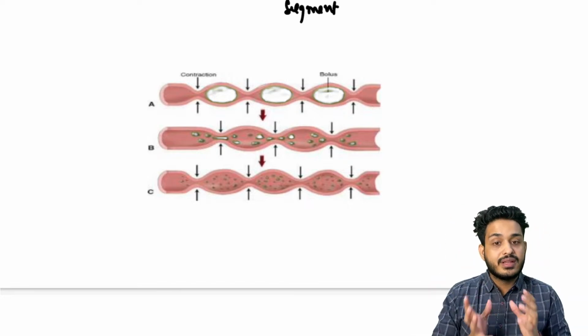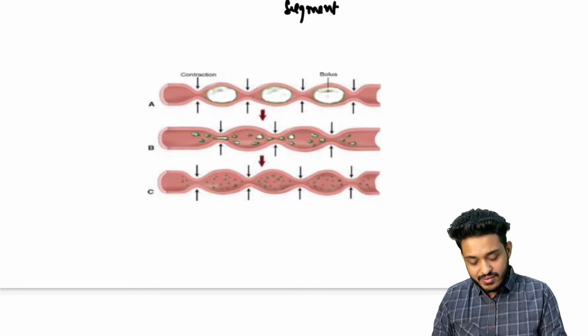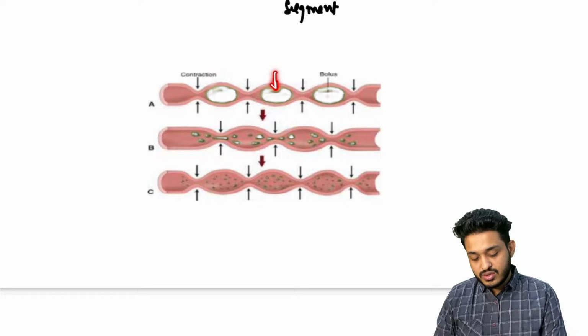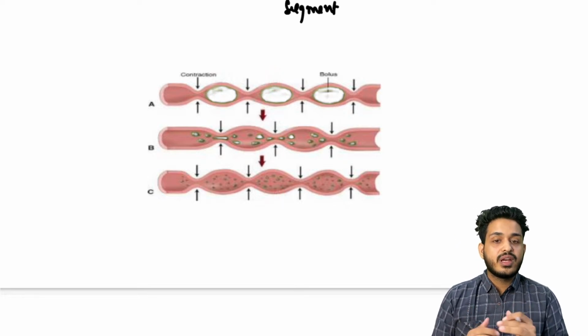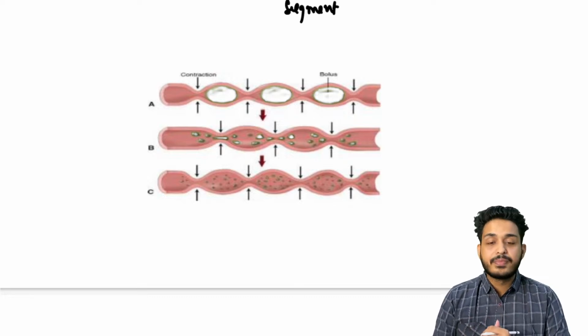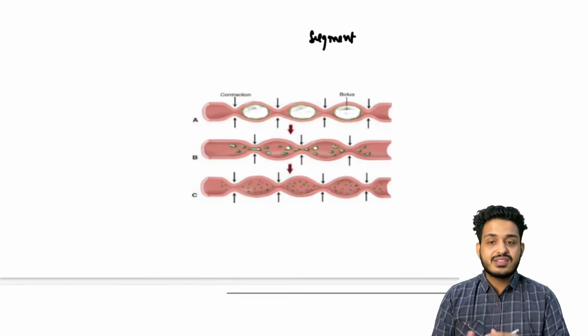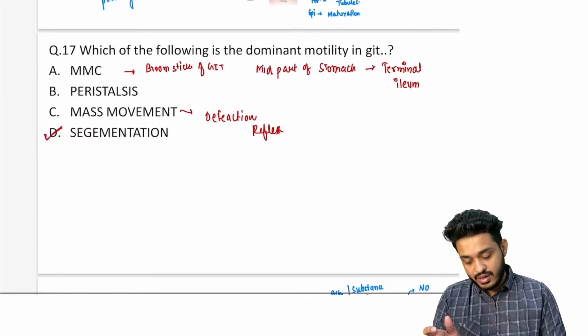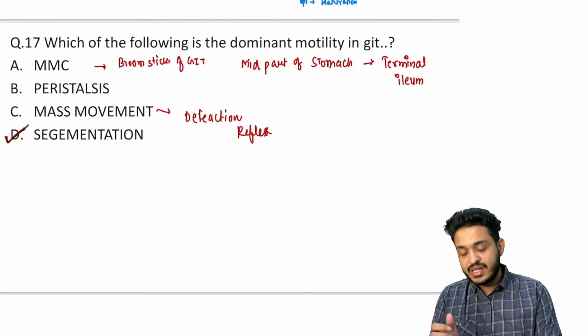What is going to happen? There will be breakdown of the food, and this is what is digestion, I've told you, right? So this complex food will be going to break down into simple particles, and this is the dominant motility that your GIT is having. Okay, this is the question they have already asked, and again there is a probability they will be asking, because most of you will be marking peristalsis, right? So if you have seen this, you will be marking segmentation from now onwards.